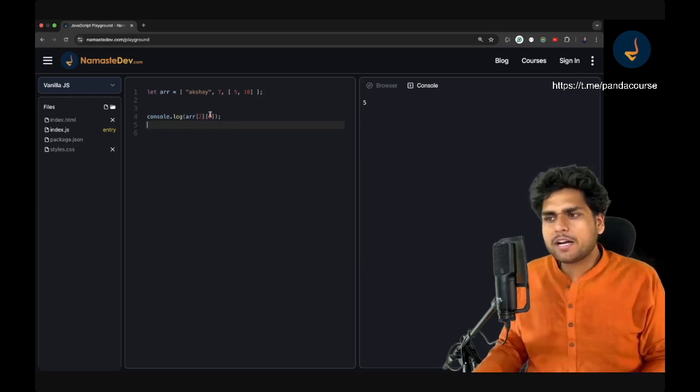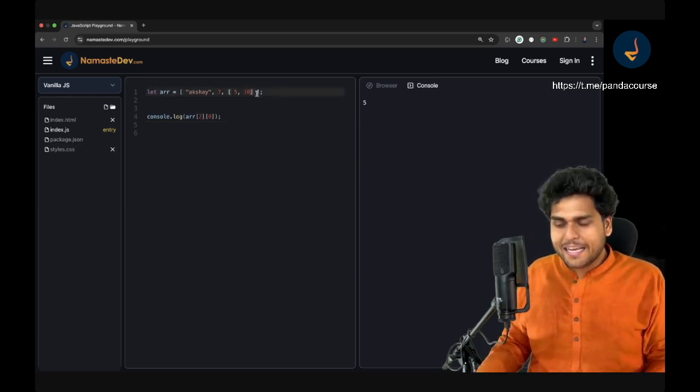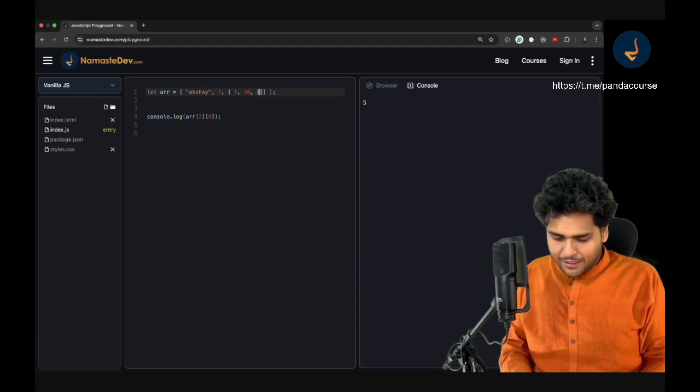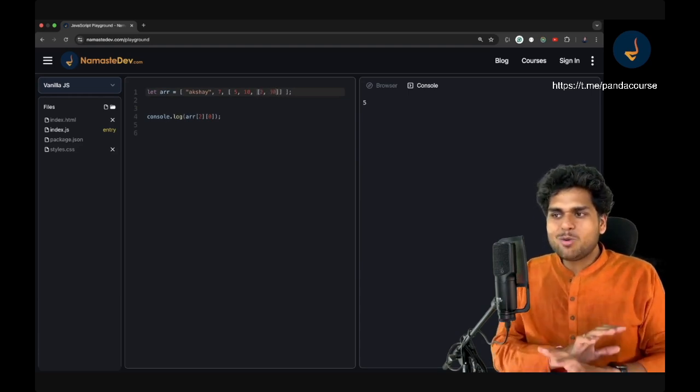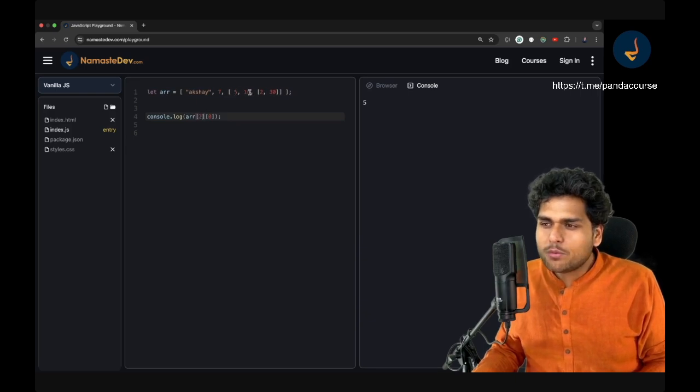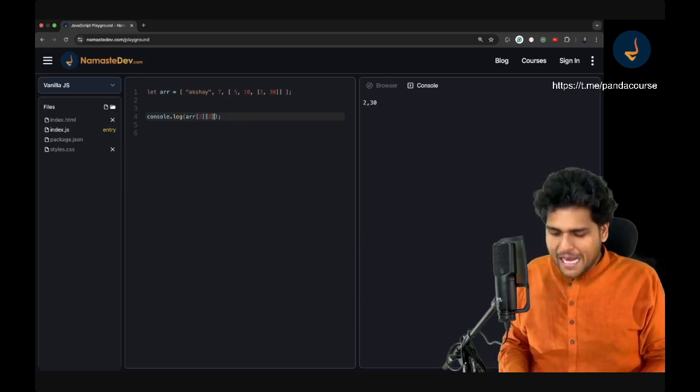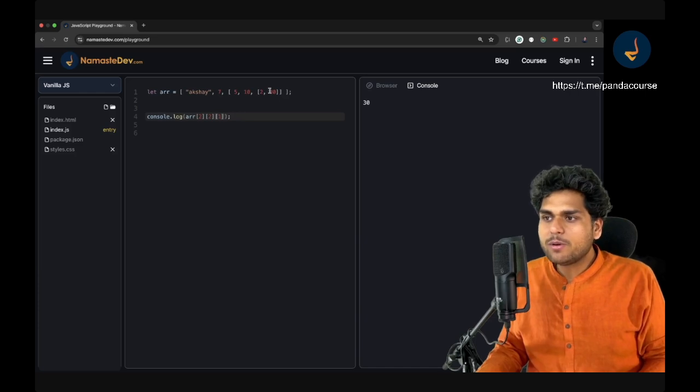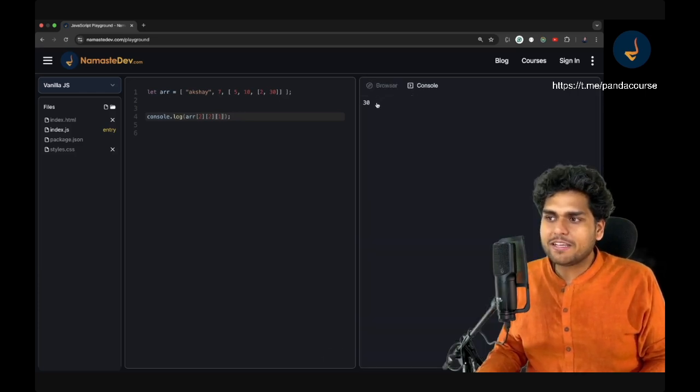You can play along. This array can again contain one more array inside it. In JavaScript you can do all these things, and you can again do something like this: array of 2, then 0, 1, 2, array of 2, and I can say of 1. What value will it give me? It will give me 30. Why is it giving me 30? Array of 2 is this array, and then of 2 is this array, and then of 1 means 0 and 1, 30. Got it?